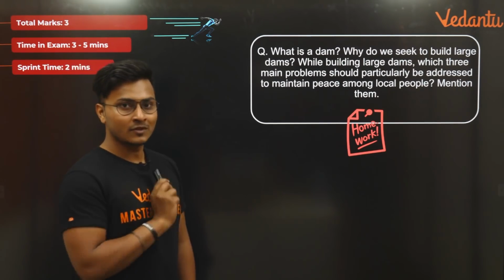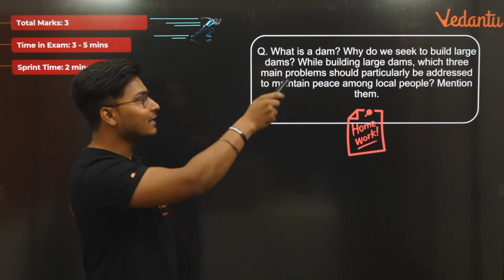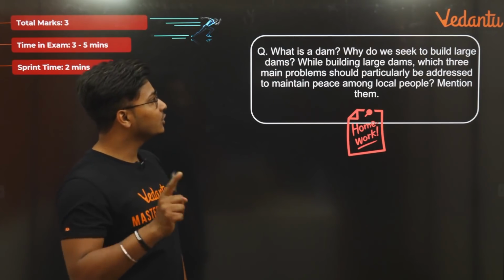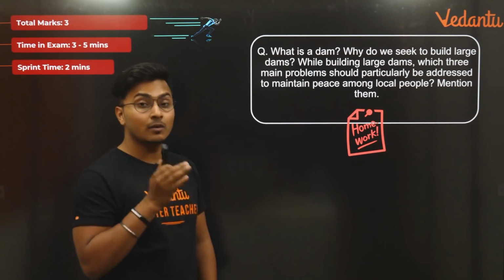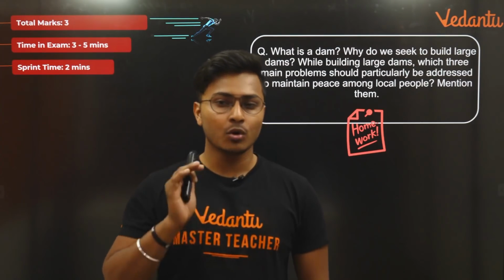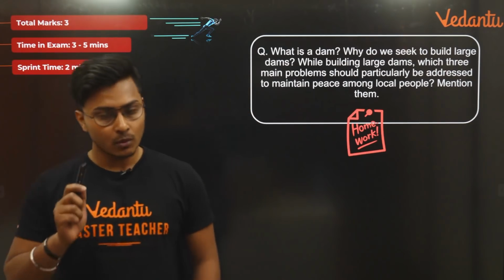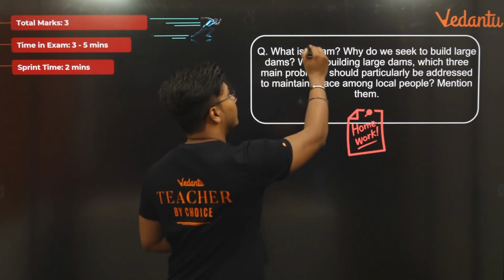What is a dam? 1 mark. Why do we seek to build large dams? So that in total you will get 1 mark. And then you have, while building large dams, which 3 main problems should particularly be addressed to maintain peace among local people? Mention them. वो आपको मिलेंगे 2 मार्क. तो या तो हम इसको और डिवाइड कर सकते हैं 1 मार्क.